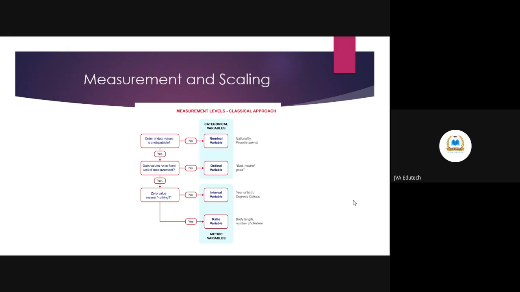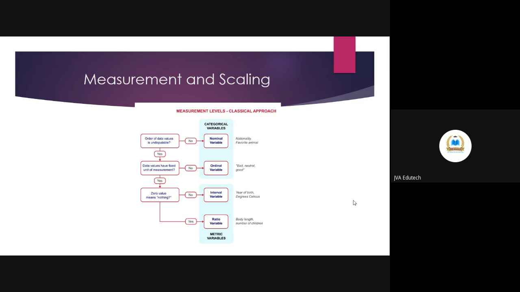Most of us use a Likert scale for data collection. If you see Likert in its basic essence, that is ordinal in nature. You only have five data points, from strongly disagree to strongly agree.